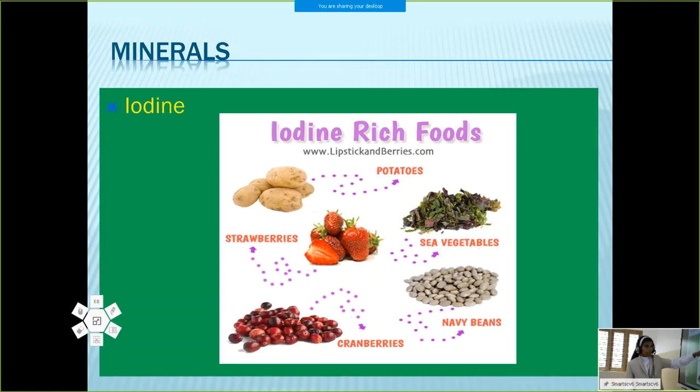Iodine-rich foods are potatoes, seafoods, beans, strawberries, cranberries, etc. Iodine is an important mineral, and iodine-rich foods are seafoods, potato, strawberries, beans, etc.